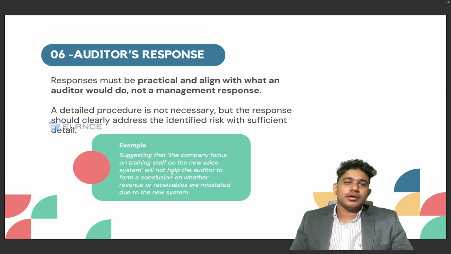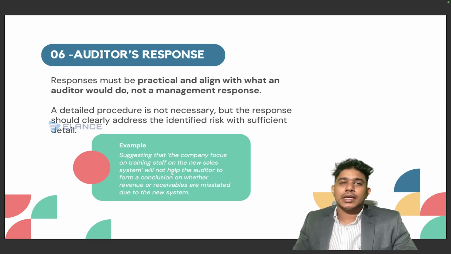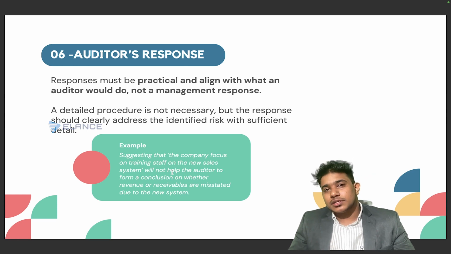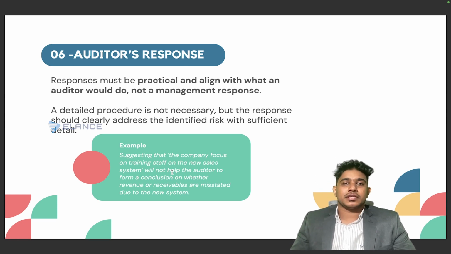So say for example, consider that there is a risk in the company's financial statements as the company has transferred some of the information in relation to the inventory. There can be chances of omission or duplication of inventory, thereby the inventory will be overstated or understated. And we need to give an auditor's response for that. So you should clearly think about what an auditor needs to do in this case to identify whether there is a mistake in the company's financials.